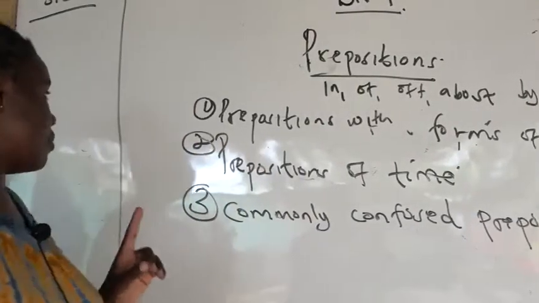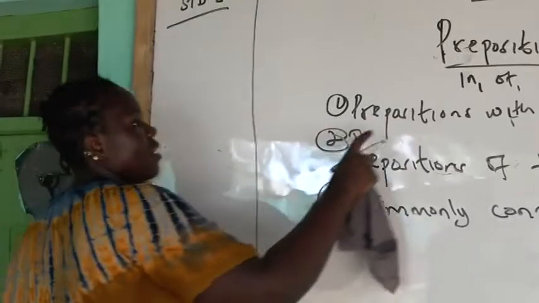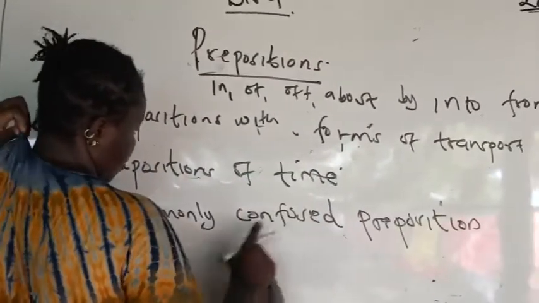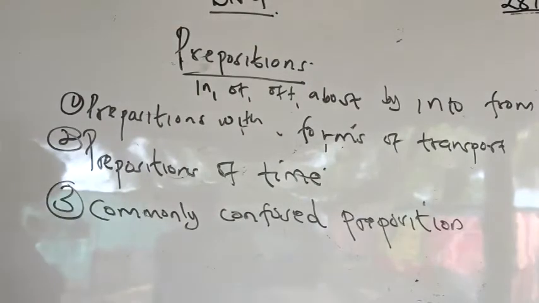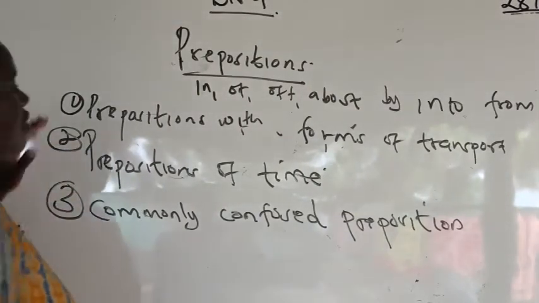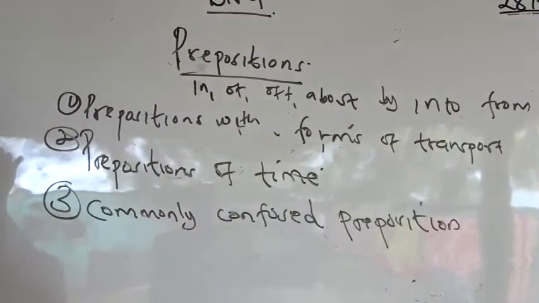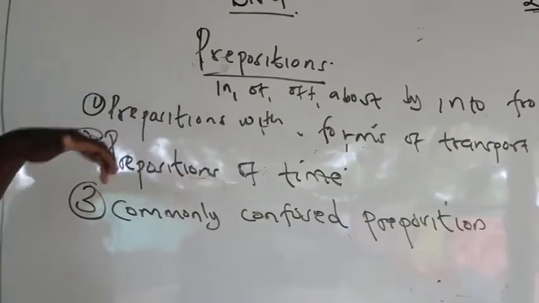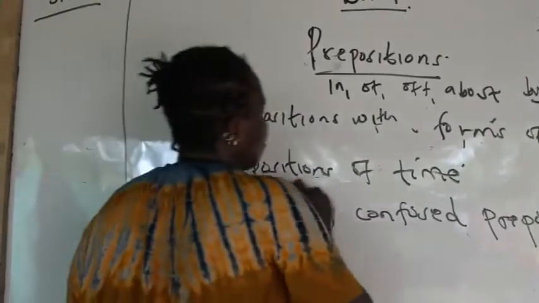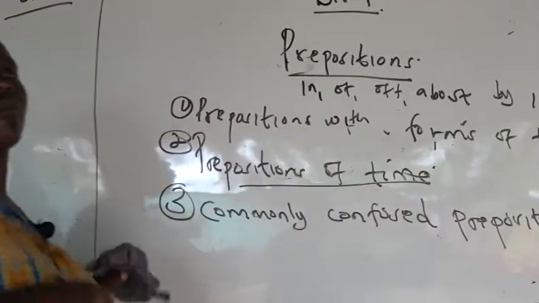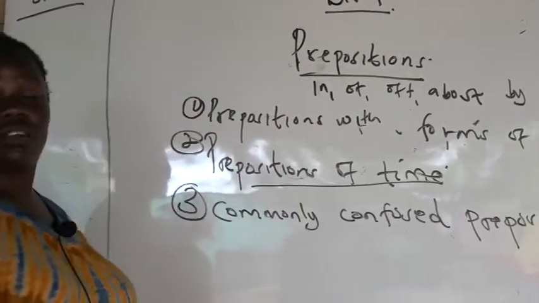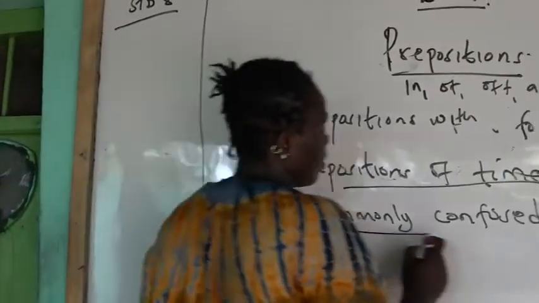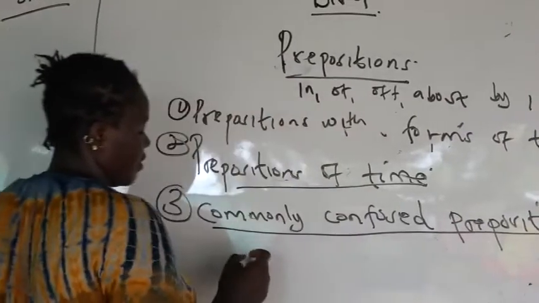I said we are going to talk about prepositions in three forms: prepositions with forms of transport, prepositions of time, and commonly confused prepositions. When we talk about prepositions of forms of transport, we are going to talk about which prepositions take which form of transport and how to use them in a sentence. We are also going to talk about prepositions of time, and which are the prepositions of time.